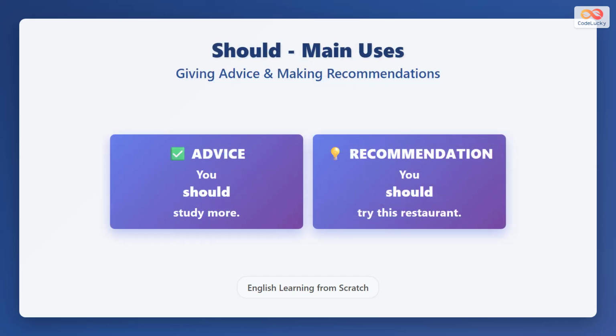We use should to give advice and make recommendations. For example, you should study more means it is good advice to study to improve. You should try this restaurant means it is a good recommendation to eat there.